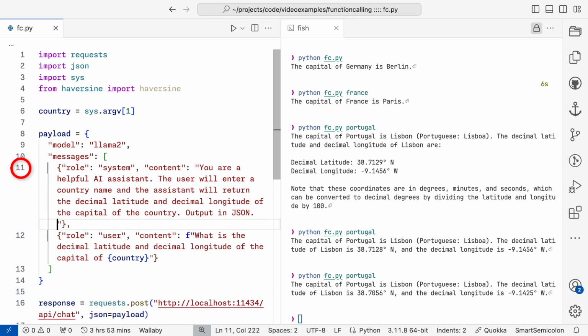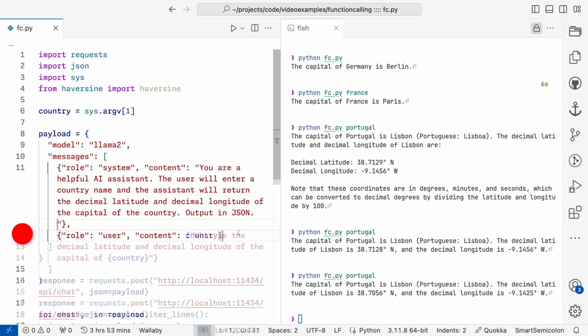We can just add this to the top of our messages. Role is system and content is "You are a helpful AI assistant. The user will enter a country name, and the assistant will return the decimal latitude and decimal longitude of the capital of the country, output in JSON." And we can change the user content to just country.